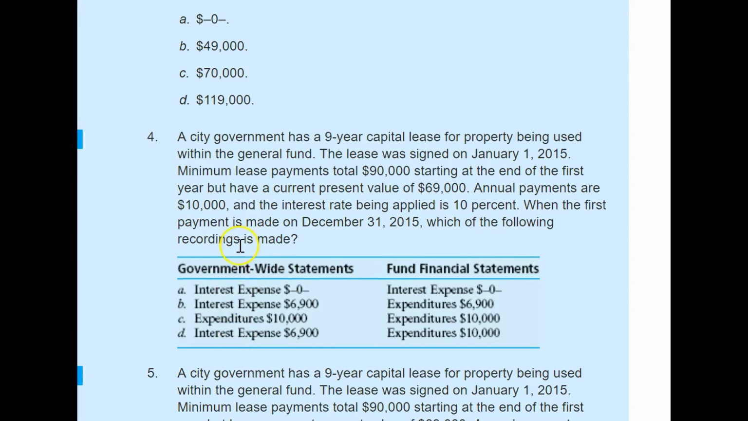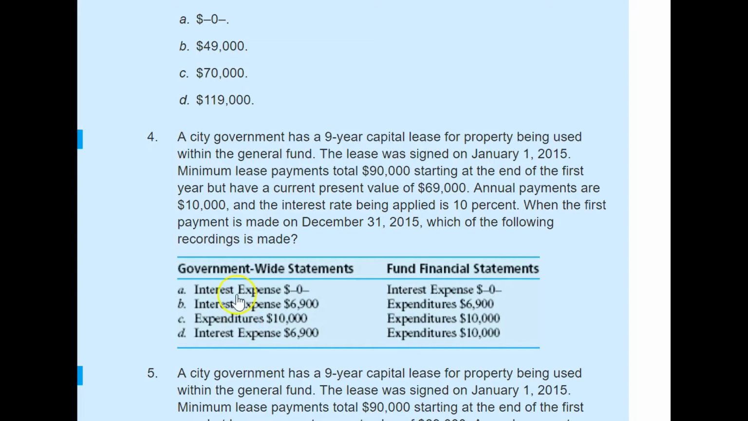So now they actually provide you the two statements' conditions. One is the government-wide statements, and another is the fund financial statement. Remember, for government-wide statements, we treat it just like for-profit corporations. That means we record the asset and we record the liabilities, capital lease obligation, and on whatever the remaining amount of this obligation is, you have to calculate interest expense. But for the fund financial statements, you don't need to calculate any interest expense because you don't have any obligations or liabilities like capital lease, which is what we do for government-wide financial statements.